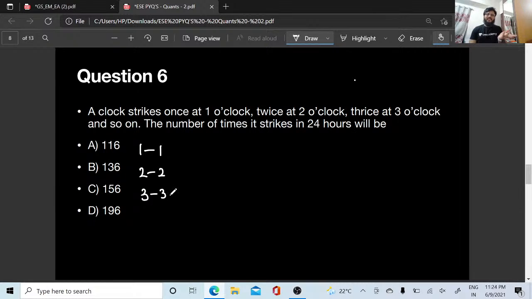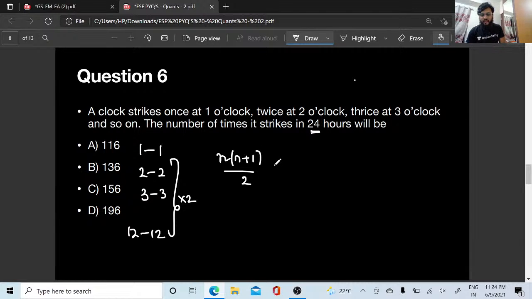Yes or no? It is just a summation, right? What is summation? Summation is n into n plus 1 by 2. But wait a minute, right? They asked for 24 hours, so at 12 o'clock it will strike 12, and the same sequence gets repeated, right? So it is n into n plus 1 into 2, so I can scratch off the 2 here, and I am taking my n as 12, because they are giving 1 at 1 o'clock, 2 at 2 o'clock.